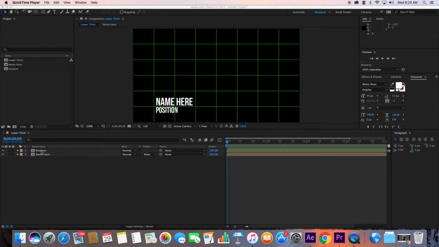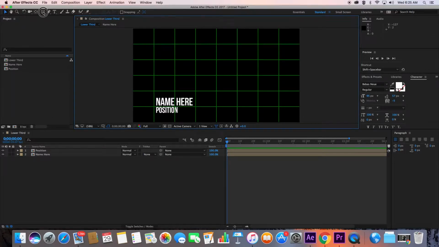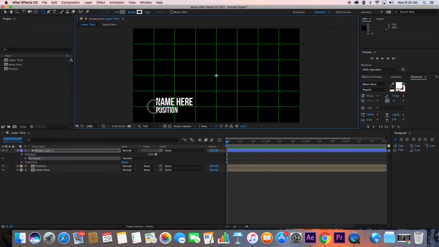So now that we've got our pre-comp set up, let's go ahead and start working with our shape layer, and we'll create a background color that's going to go behind our text so we can read it. Let's go up to the top, and we'll use this shape layer, and we're just going to work with a rectangle today. And then we'll draw out a rectangle over name here. So we'll do that just like so.